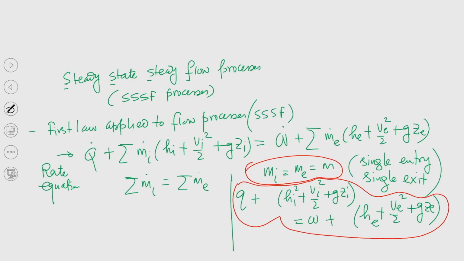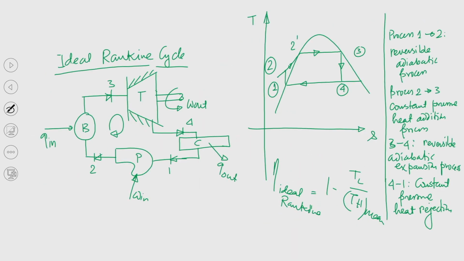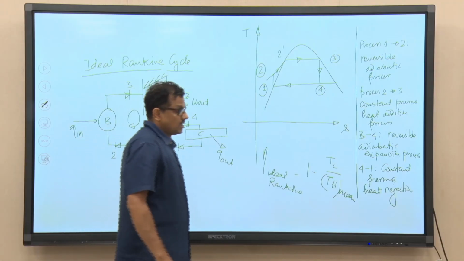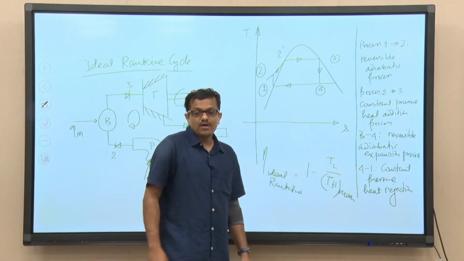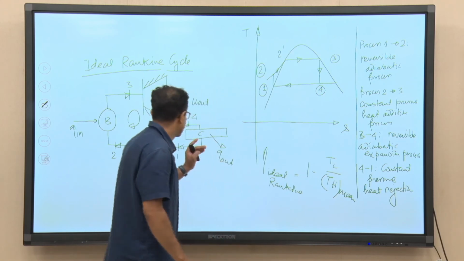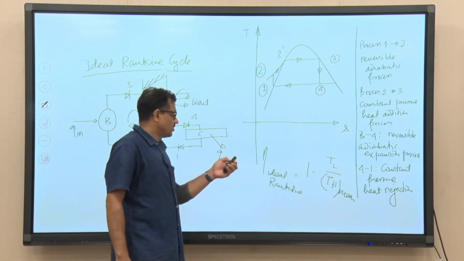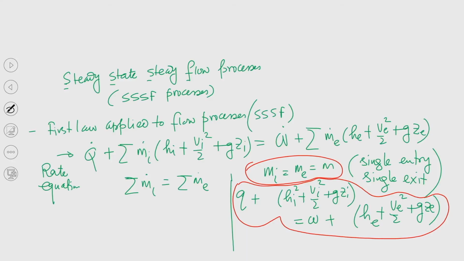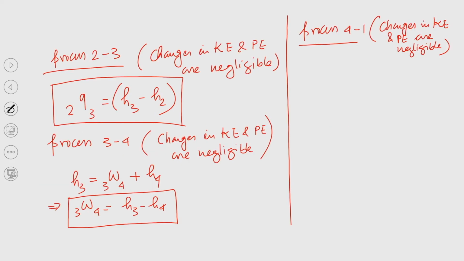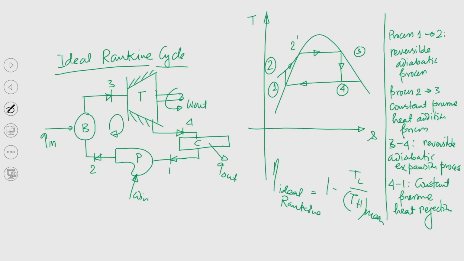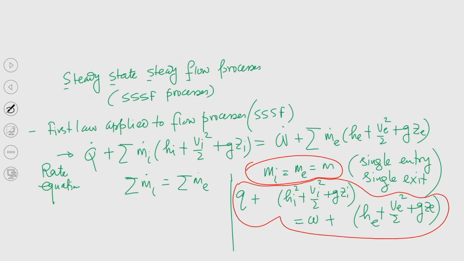Here we have no work interaction, the control volume does not perform any work, but we have heat rejection. So, if we apply this equation, W will be equal to 0. So, let me correct, this is 4 to 1, inlet is 4, outlet is 1. So, this is inlet H4, this is H1.